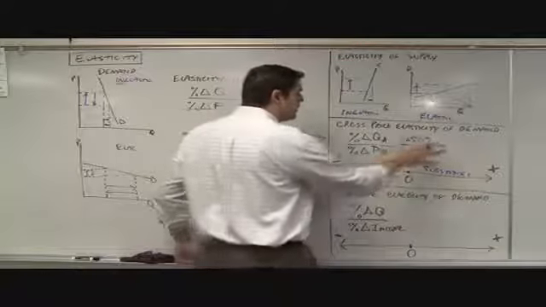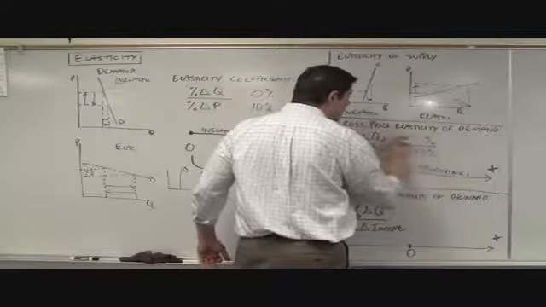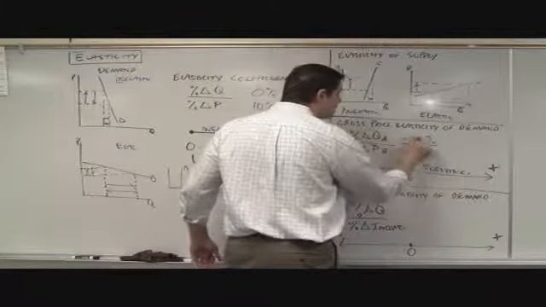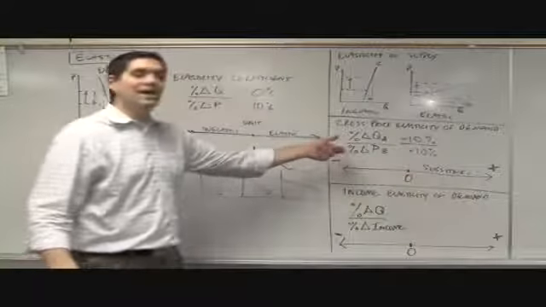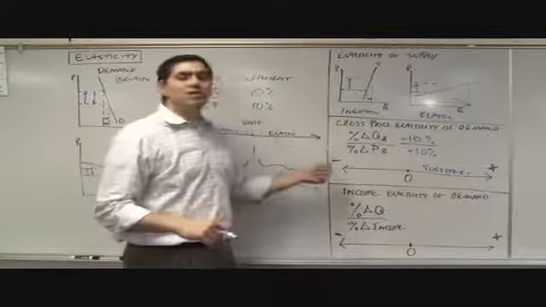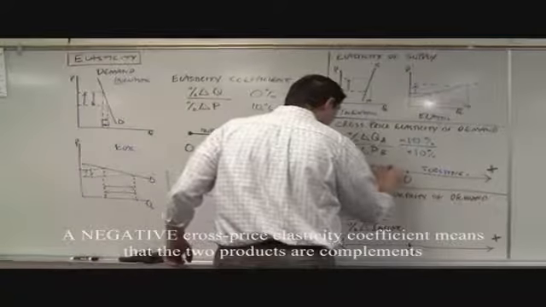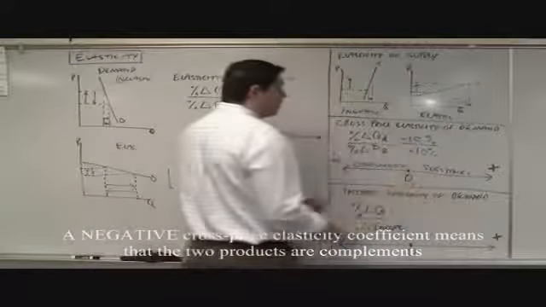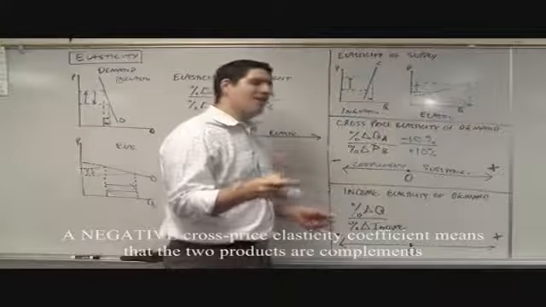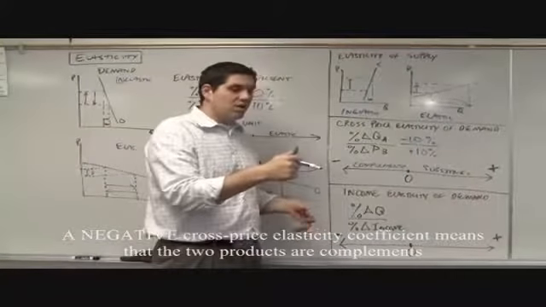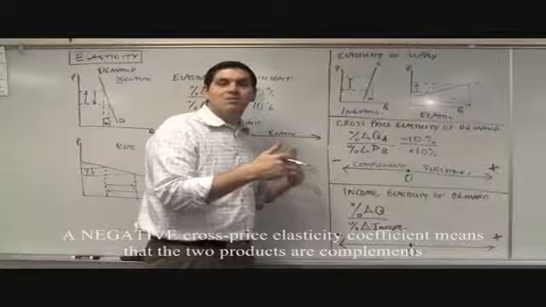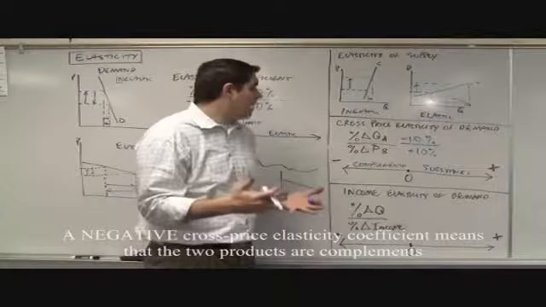Now, what if it happened the opposite? What if the price went up 10%, and this caused the other one to decrease 10%? The quantity decreased. People say, I'm not going to buy it. These two things must be complements for each other. The reason why they're complements is when the price goes up for one, people go, you know what, I'm not going to buy the other. So price goes up for cereal, people buy less milk. All right, those things are complements for each other.